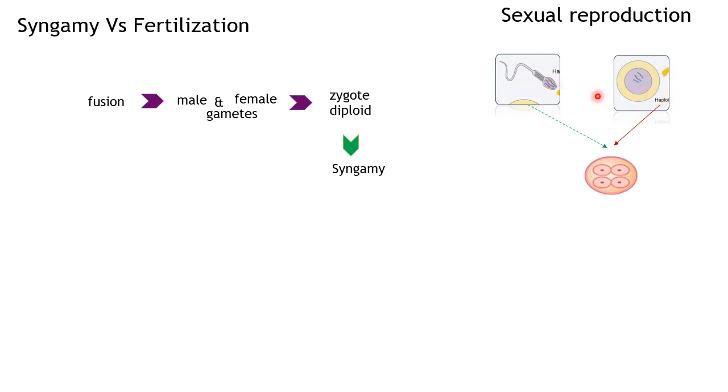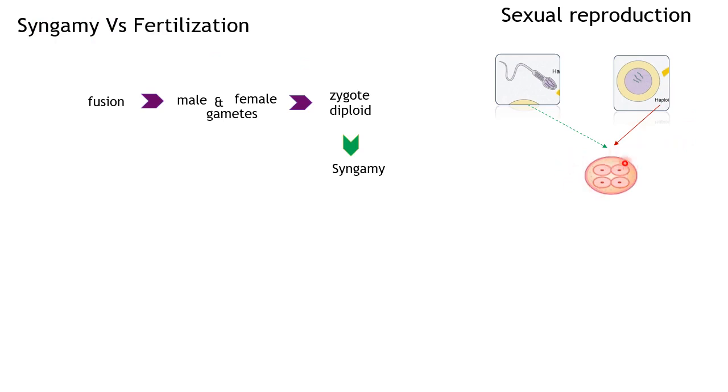When these two haploid cells fuse, they form a zygote, which is a diploid cell, where the 23 will then become 46 chromosomes. That is why we call this a diploid cell, because 23 joined with 23 to form a whole new 2n cell. Up to this it is clear, I guess. So the male cell and the female egg cell fuse and form a diploid zygote. This process is known as syngamy.